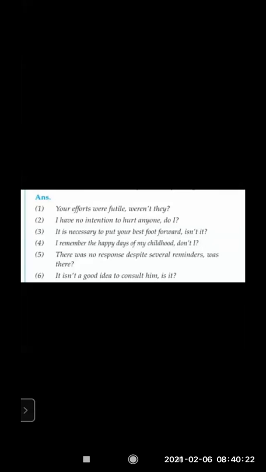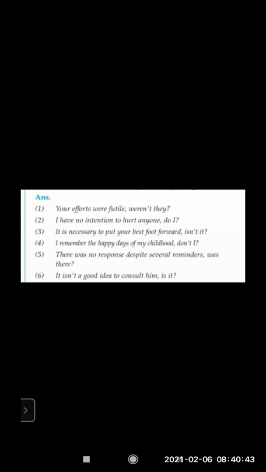It is necessary to put your best foot forward. It's an affirmative sentence. So comma, isn't it? We always have to put our best foot forward. That means we always have to start with a good effort. I remember the happy days of my childhood.